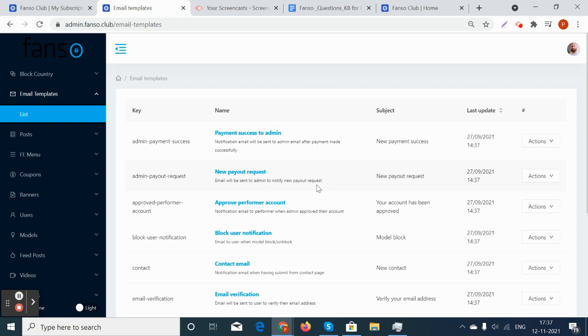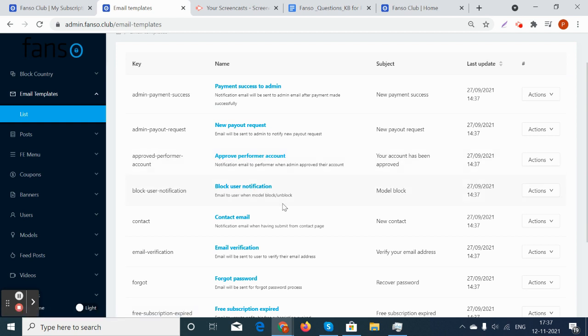Suppose the model has signed up to the platform and the model's account is approved and verified. For that, the model will receive a notification from the platform, and the emails will be sent. And suppose any particular user is blocked by the model, an email will be sent. And if the same model has unblocked a particular user, the user will be notified in an email that he has been unblocked again.